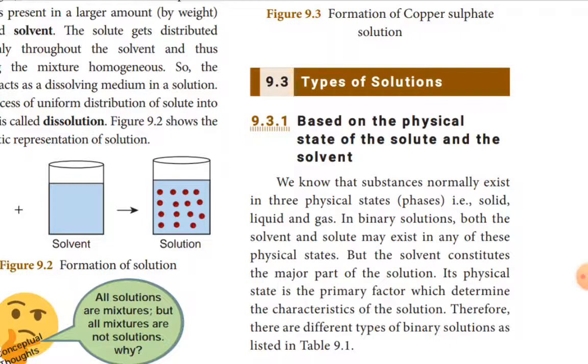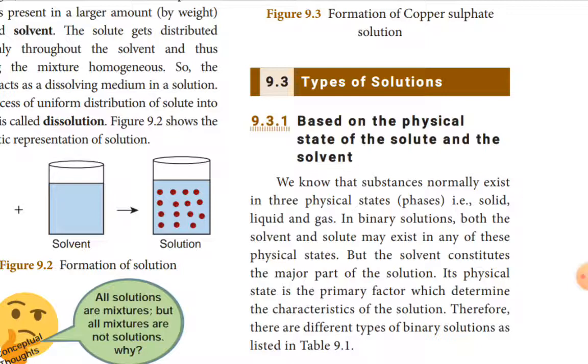But the solvent constitutes a major part of the solution, because the solvent is in a larger proportion in the solution. So the solvent is the larger amount by weight. So we are considering the solvent because it plays a very important role in the formation of the solution.